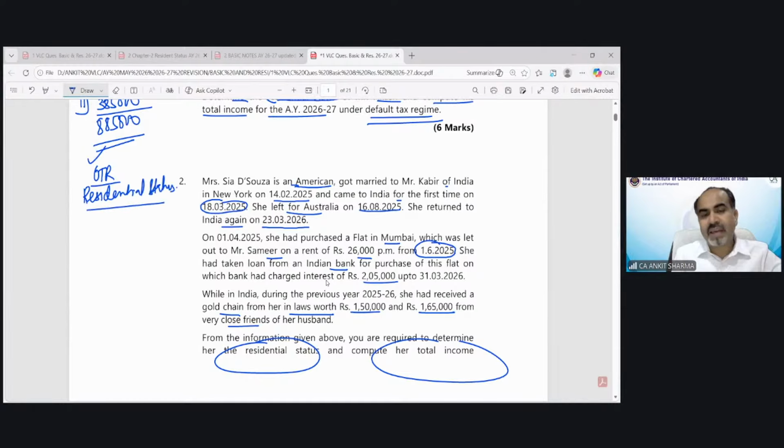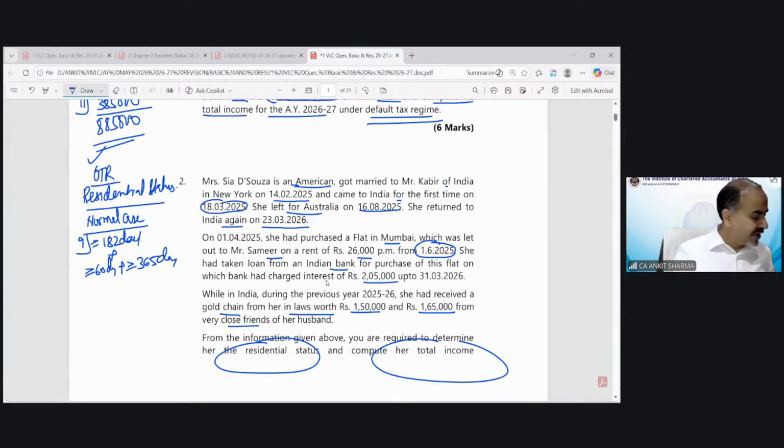Now see, one good thing. The good news, if somebody is not a citizen of India and not a person of Indian origin, then automatically the normal case applies, and that's good news, because the normal case is easy to solve. You do not need to bother about the total income exceeding 15 lakh. You need not bother about the deemed resident concept, three special cases, nothing. So both conditions, 182 days plus, more than or equal to 60 days plus more than or equal to 365 days, apply.